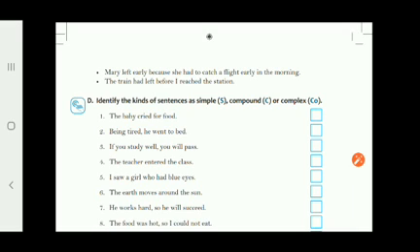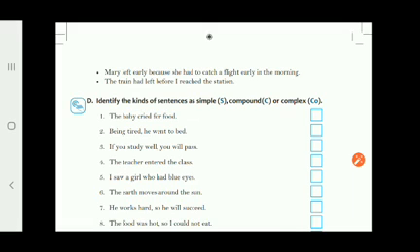The third one, the train had left before I reached the station. The train had left is the independent clause. Before I reach the station is the dependent clause. So here also both the clauses are joined by the subordinating conjunction before.